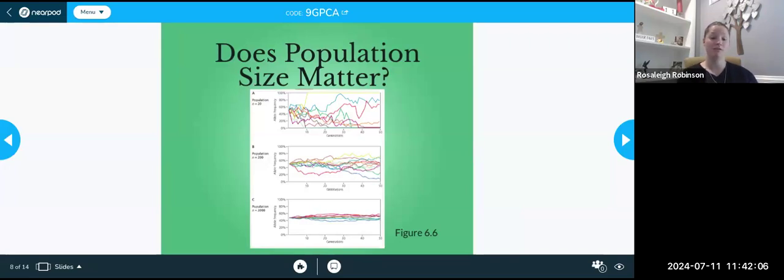If you go to your evolutionary biology textbook and you look at figure 6.6, you can see that when we had a population size of 20, look how many dramatic changes there are in the population. But if we move it up to 200 population size, the changes slow down dramatically. But at a population of 2,000, there's practically no change at all. So this shows that population size does matter. And so if you're trying to see equilibrium, we need to look at the population size.